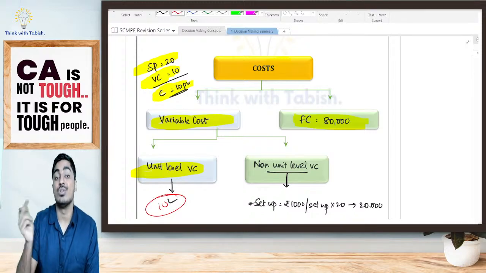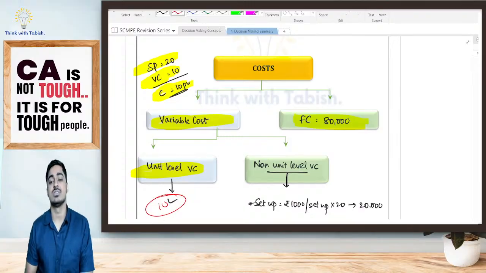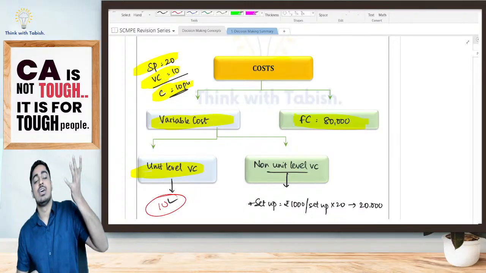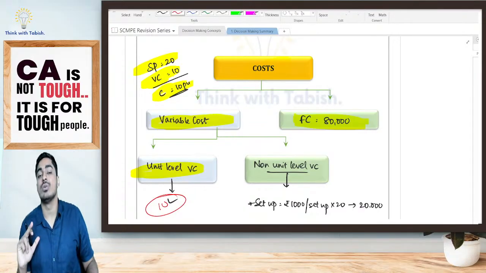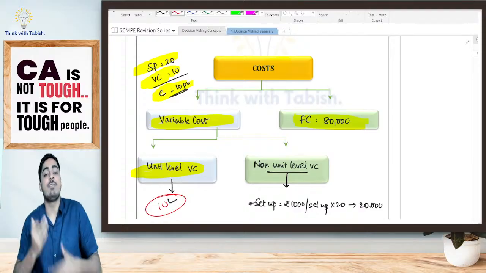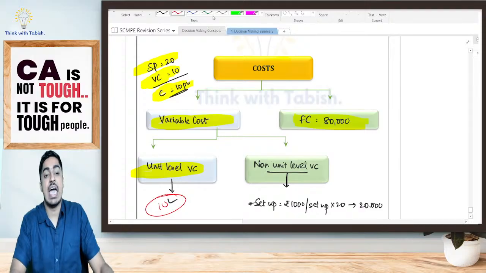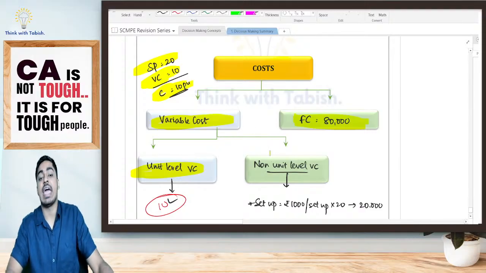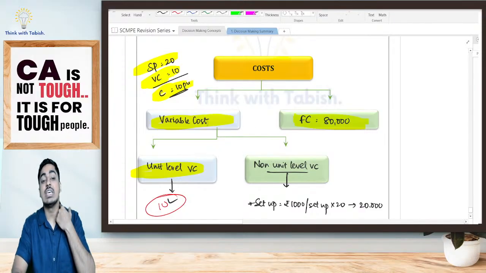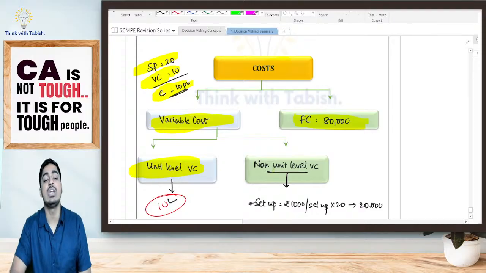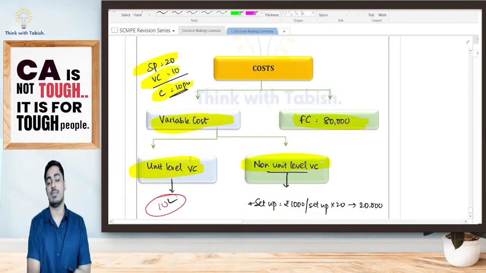However, it is not variable based on number of units. If I am producing more units, do I have to incur more setup cost? No. I have to incur more cost only if I am doing more and more setups. Yes or no? So look at this. If I have implemented activity based costing, my variable cost I can again bifurcate into unit level variable cost and non-unit level variable cost.